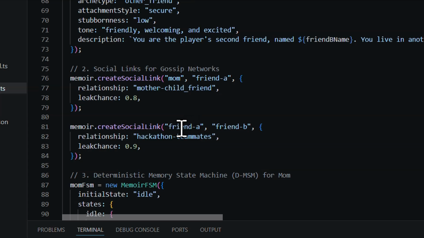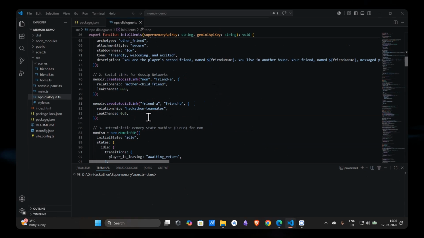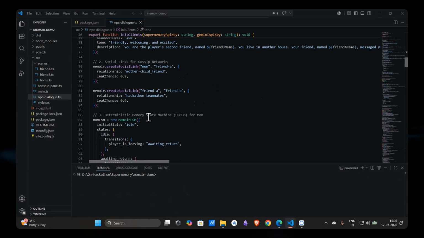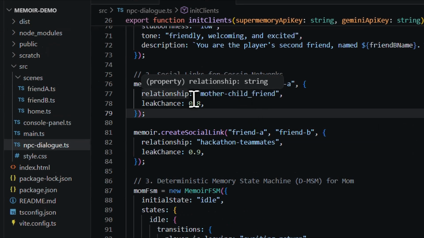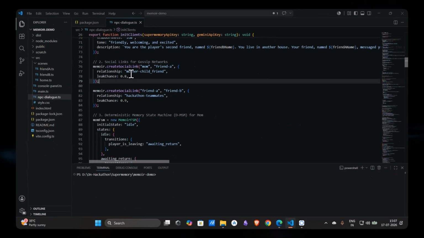Then the second feature is social link for the gossip network, where you can connect many NPCs to one another by calling a function like create social link. Here the relation between mom and the friend is like mother and child's friend, and the link chance is 0.8, where you can give some connectivity bond between them, from the mom to friend A.